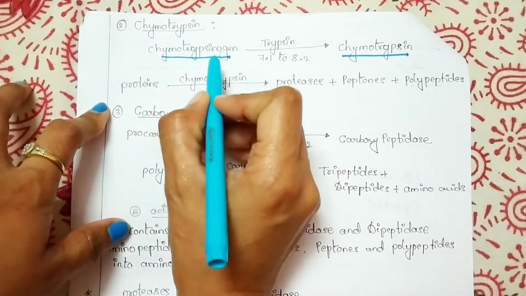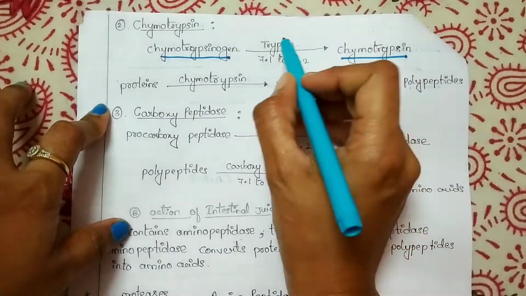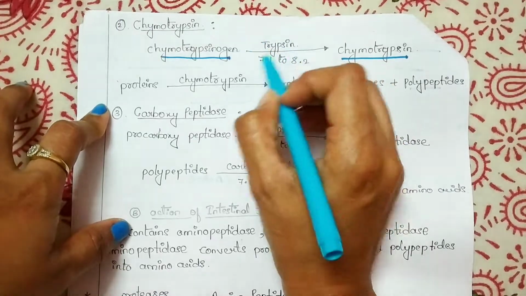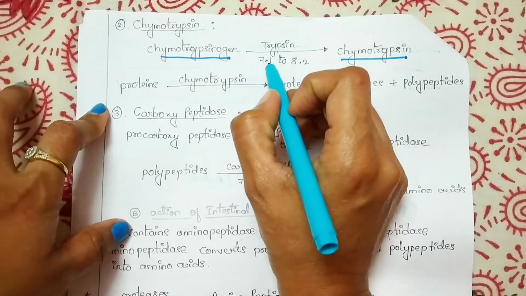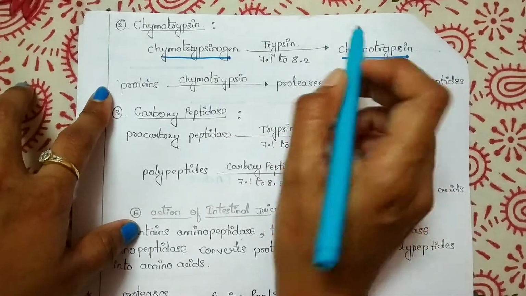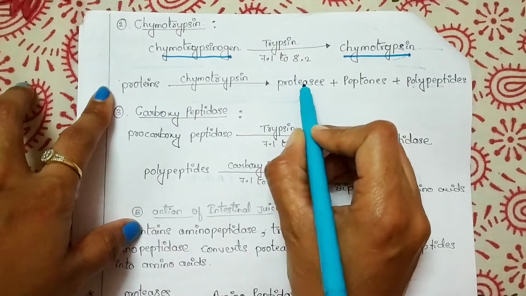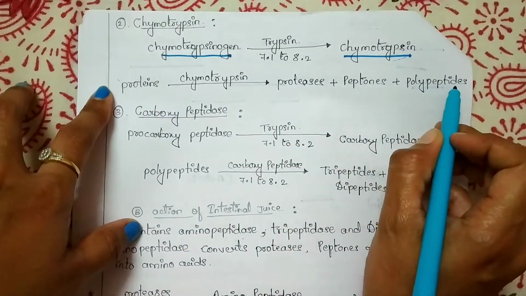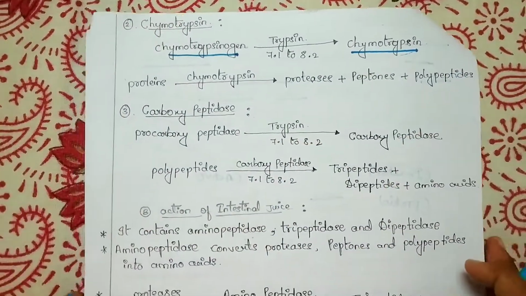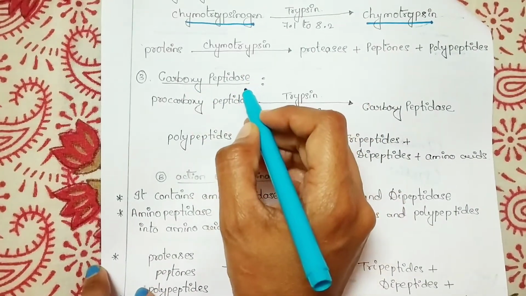Chymotrypsinogen, which is an inactive form, is converted into the active form called chymotrypsin by the presence of trypsin, at pH 7.1 to 8.2. After that, this chymotrypsin hydrolyzes proteins into proteoses, peptones and polypeptides. Now the next one, the third one, that is carboxypeptidase from the pancreatic juice.